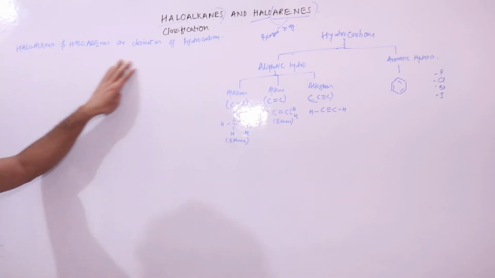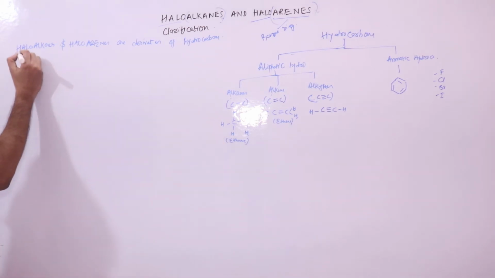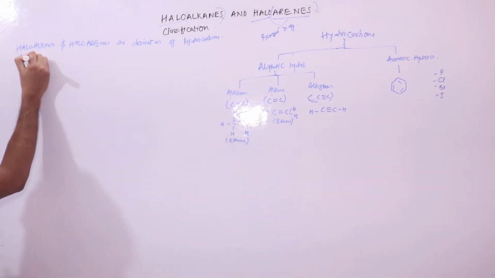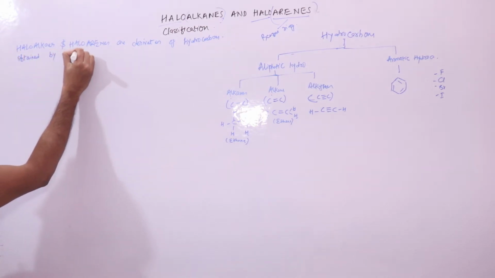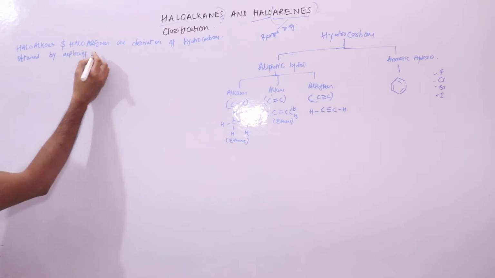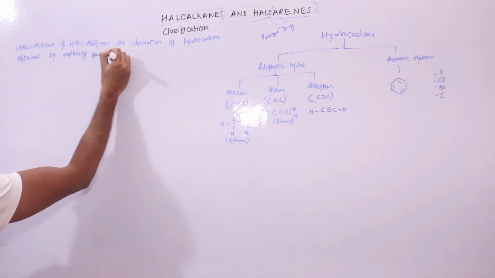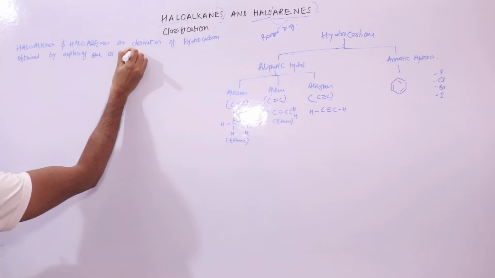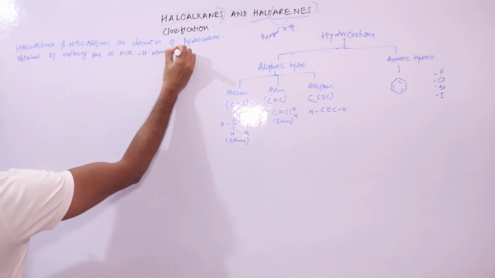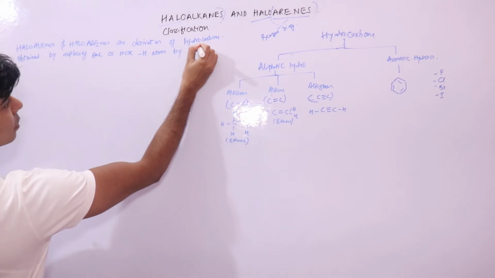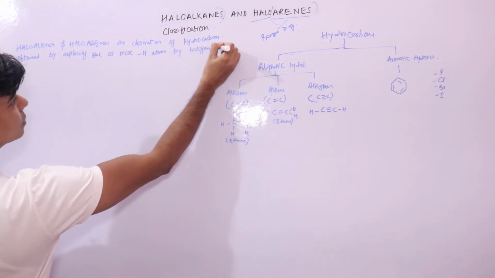So haloalkanes and haloarenes are derivatives of hydrocarbons obtained by replacing one or more hydrogen atoms by halogen atoms.